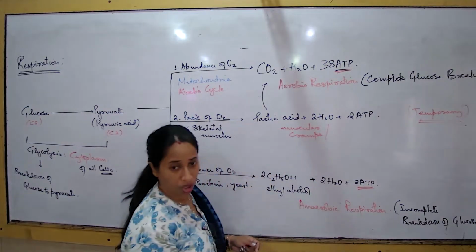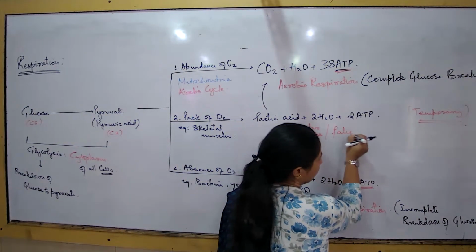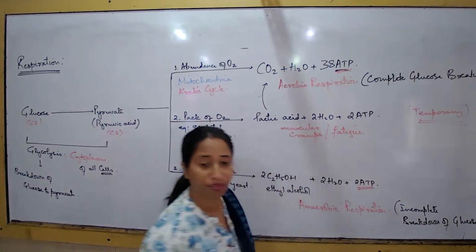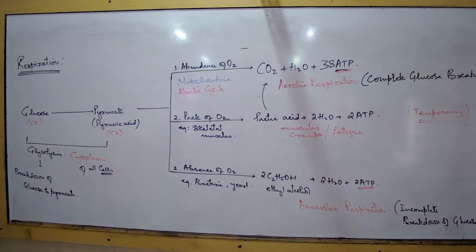Excessive accumulation of lactic acid leads to muscular cramps. Also, a condition known as muscle fatigue. Fatigue means tiredness. Now, fatigue and cramps are two different things. You are walking, and your feet and leg muscles are paining. That is fatigue. Why does it pain? Oxygen is less, contraction is faster.